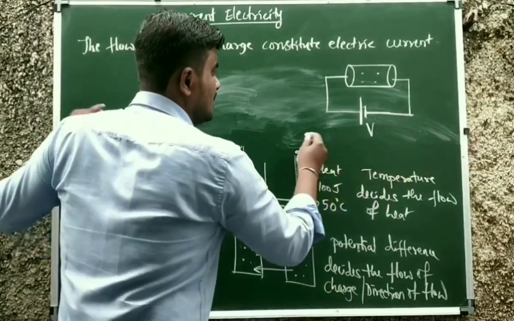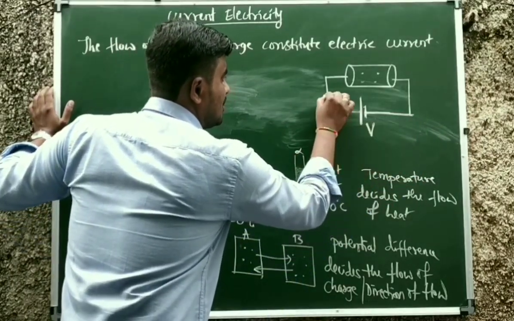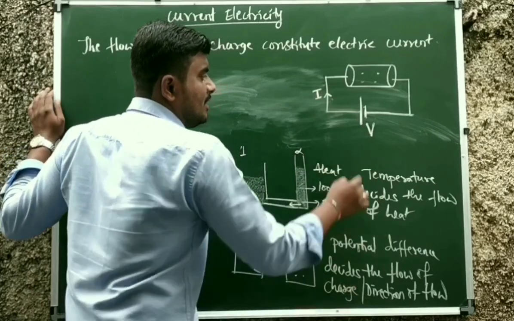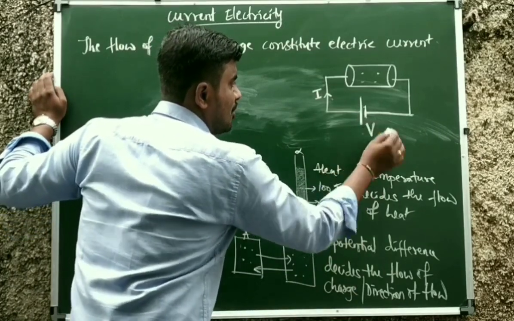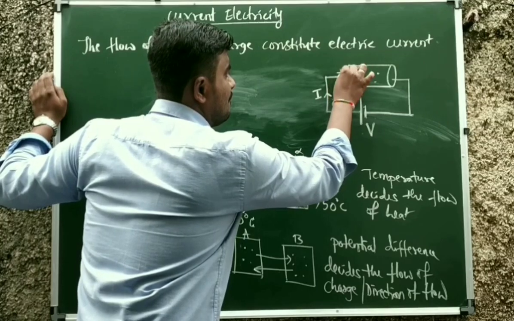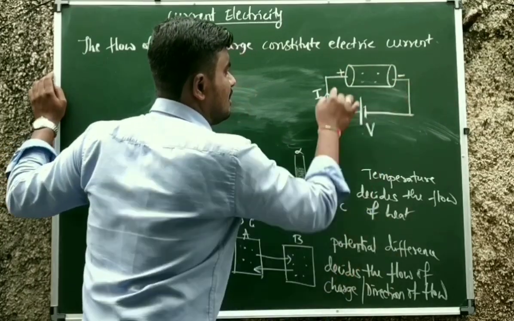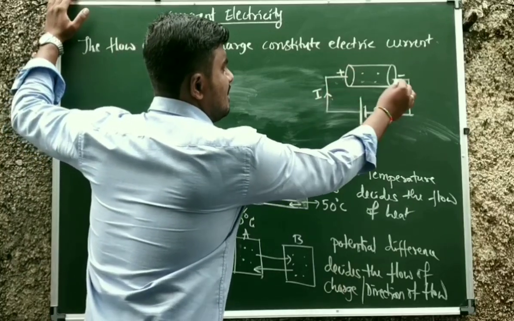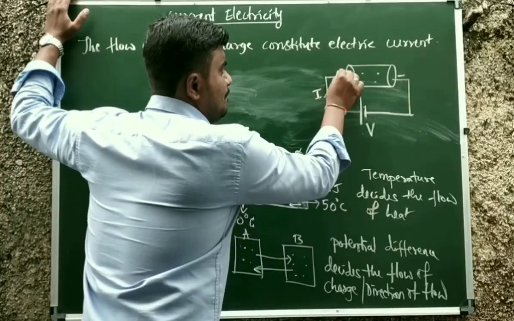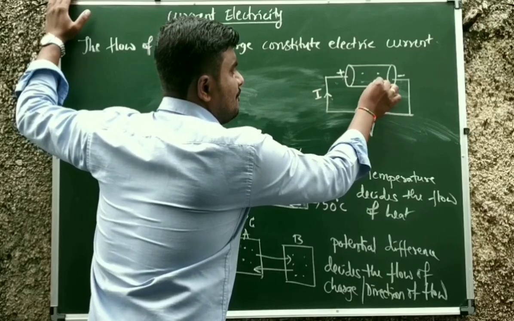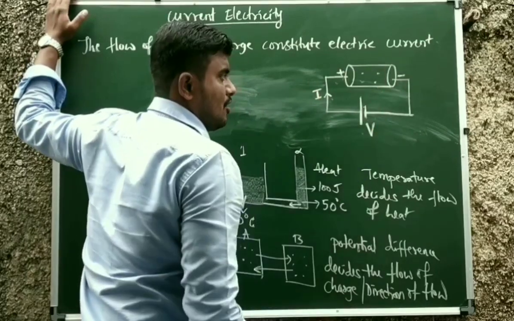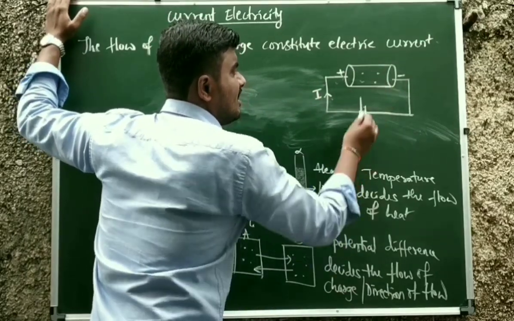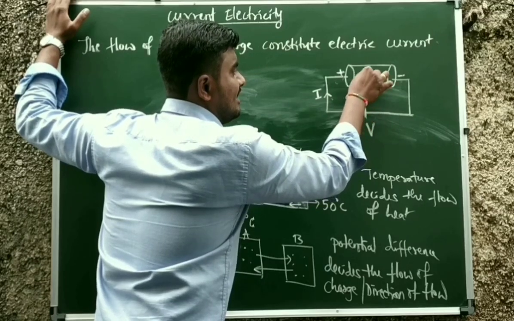Basically, electric current depends on what factor? V. Due to this electric potential, current is flowing, and this potential V creates an electric field across the conductor, plus and minus. This plus will attract the free electrons, so all the free electrons inside the conductor drift like this.